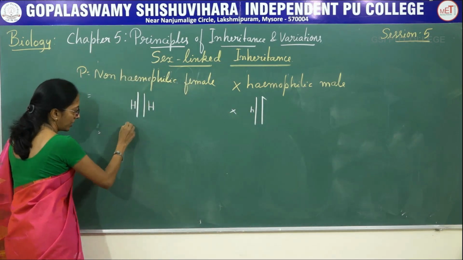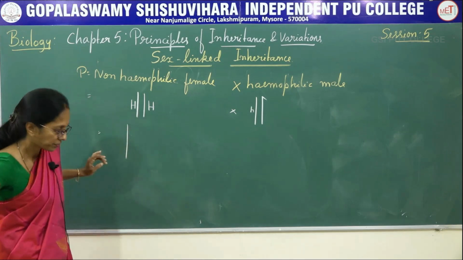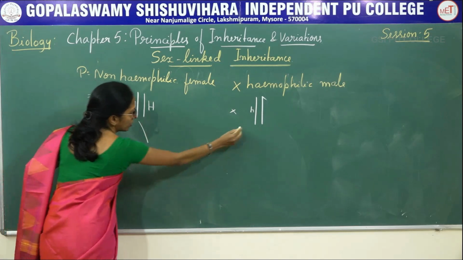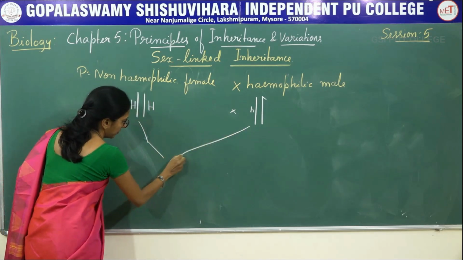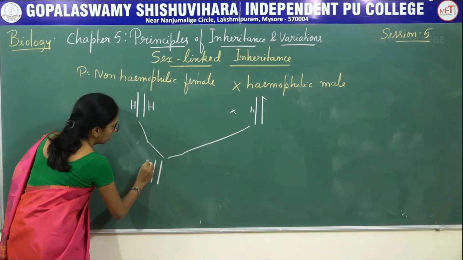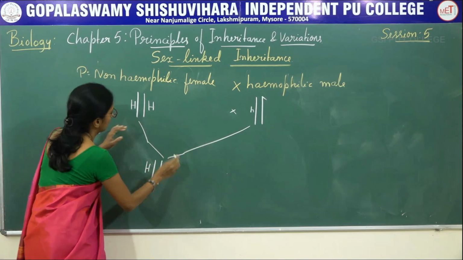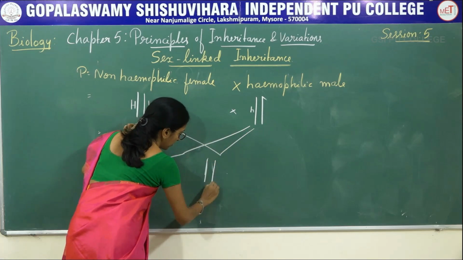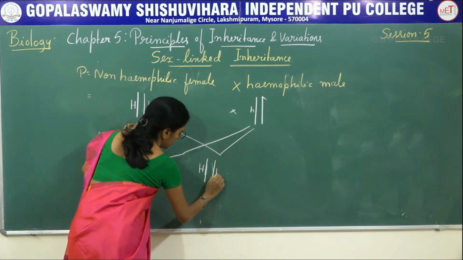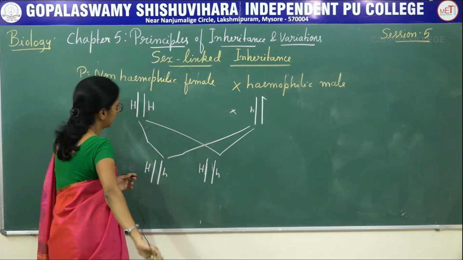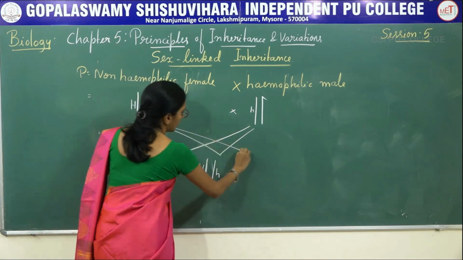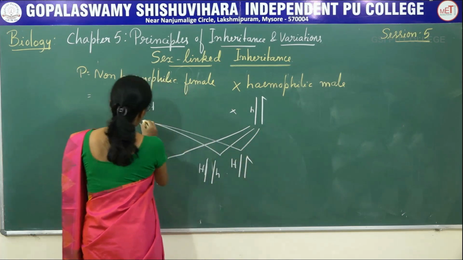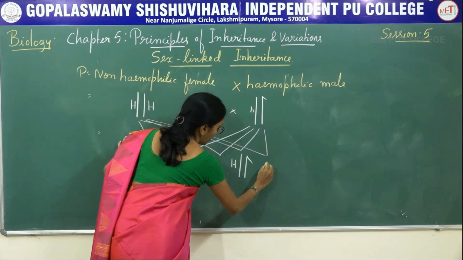So in the first generation, you have to cross this one with this, and this one with this, and this one with the Y chromosome, that is capital H, the same thing, this one with the Y chromosome.